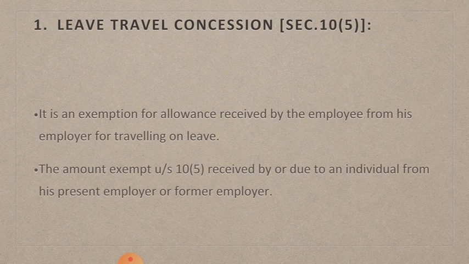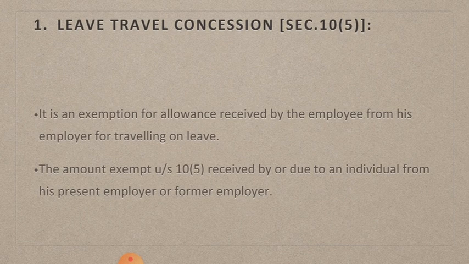Let us start with leave travel concession under section 10 subsection 5. It is an exemption for allowance received by the employee from his employer for traveling on leave. In India, if they want to travel anywhere, they get this allowance, that is expenses of traveling on leave.